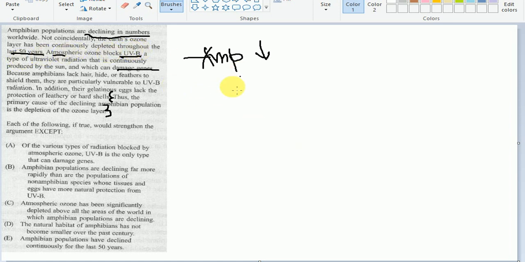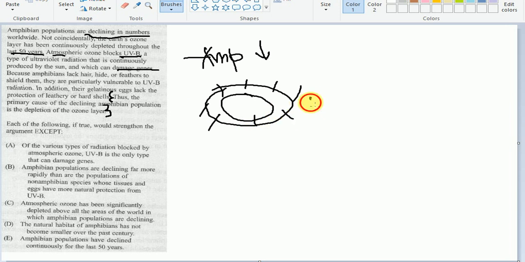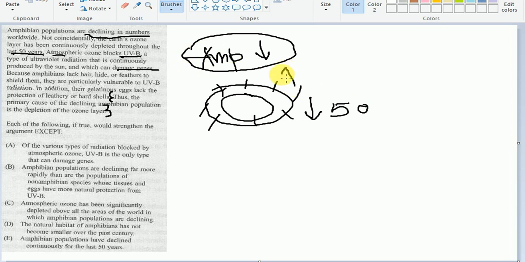So let's say this is Earth, this is the ozone layer, and this is also depleting throughout the last 50 years. So what he's doing is giving the cause for this effect: amphibian population declining is the effect, and this is the cause of it, right?